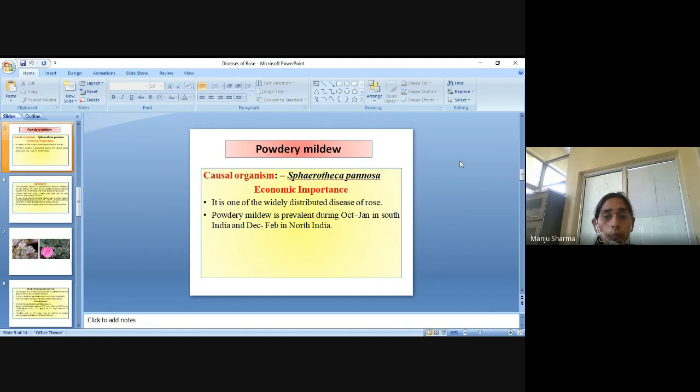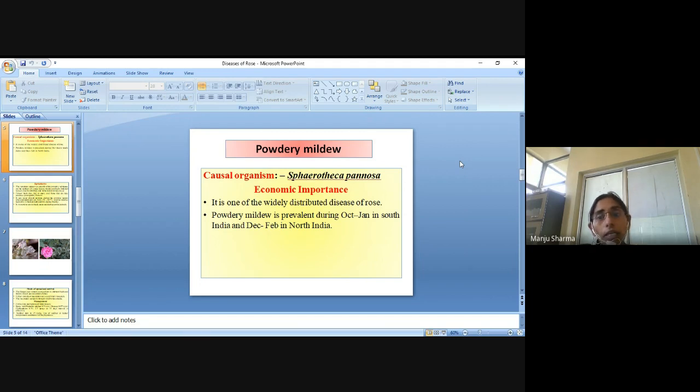So economic importance: it is one of the widely distributed diseases of rose. Powdery mildew is prevalent during October to January in South India and December to February in North India. So basically the powdery mildew disease is a major disease in the rose, and it is widely distributed in India.